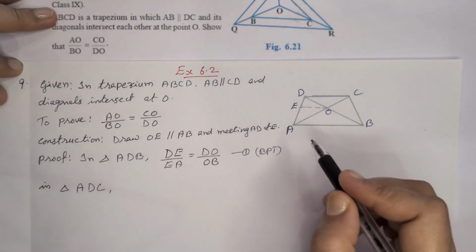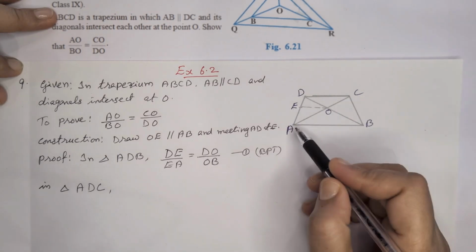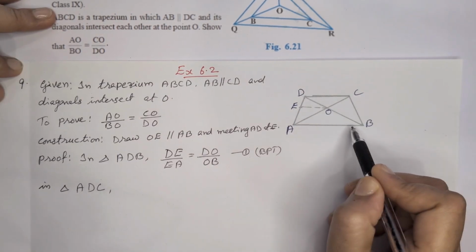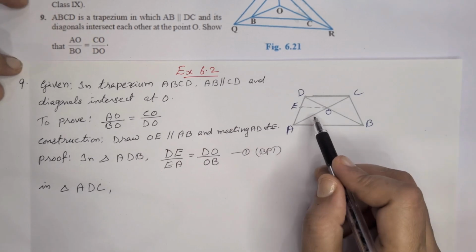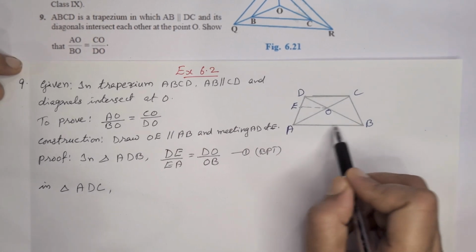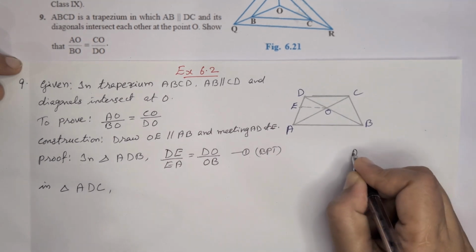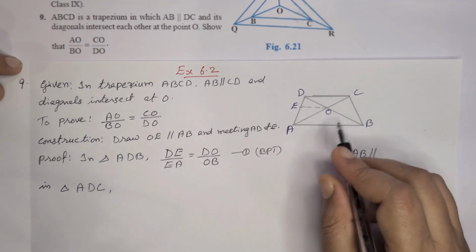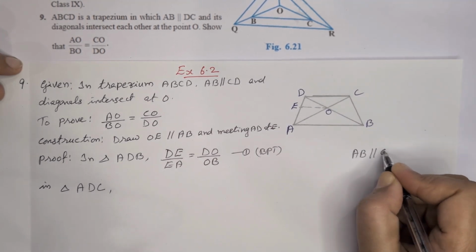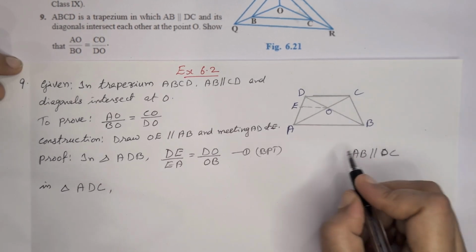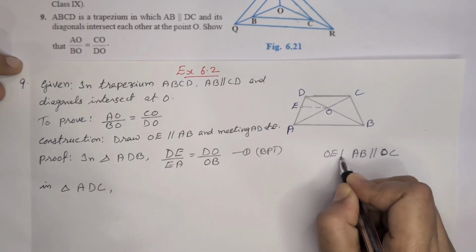Now consider triangle ADC. In ADC, OE is parallel to AB, the way we constructed, and here AB is parallel to CD. So we can write AB parallel to CD, and we constructed OE parallel to AB.